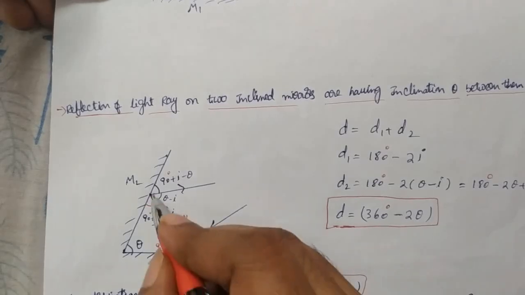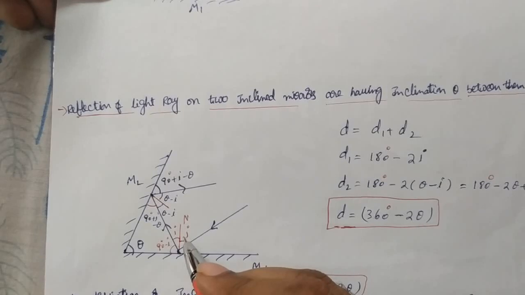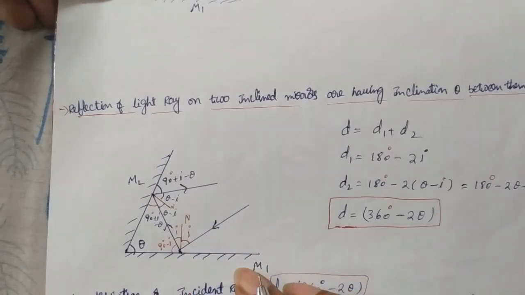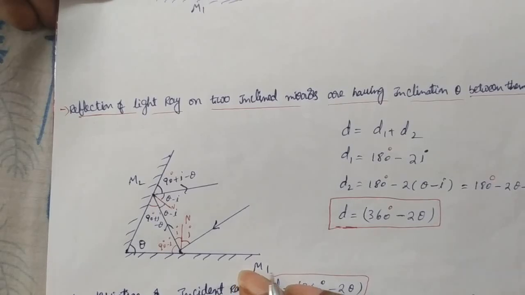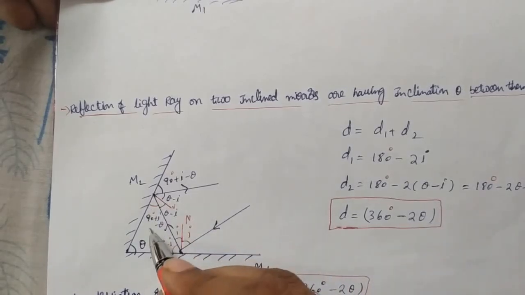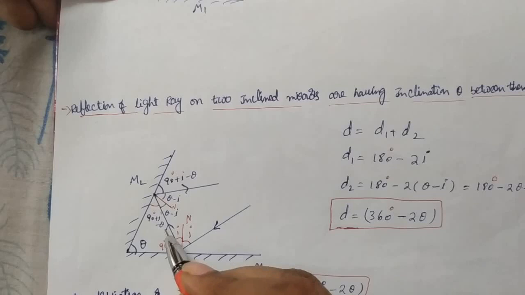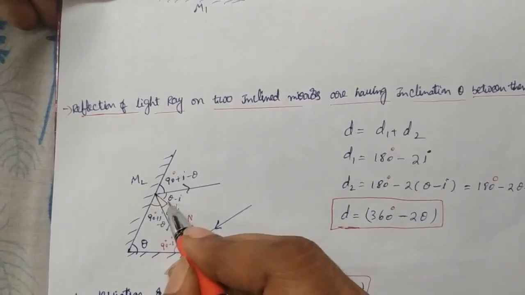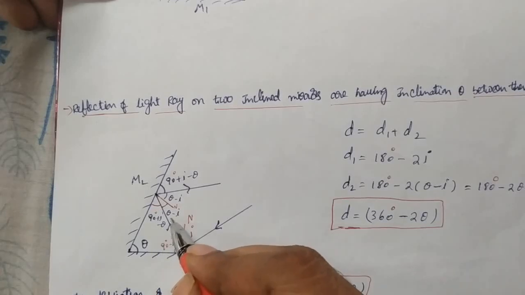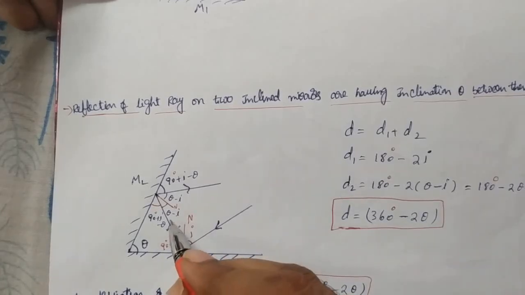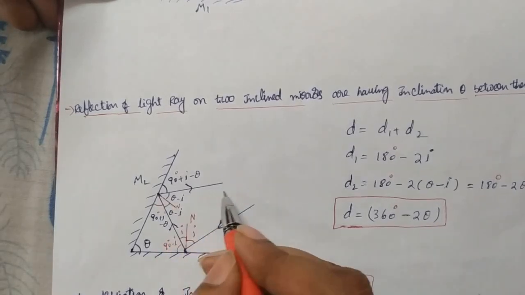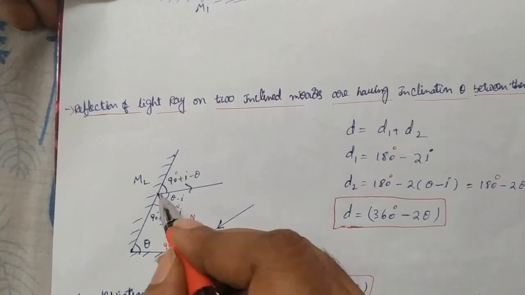Now this ray is incident on the second mirror, and the angle of incidence should be taken with respect to the normal only. This angle we know is 90 plus I minus theta, and the total angle is 90. If we do 90 minus this, we get theta minus I. So the new angle of incidence on the second surface is theta minus I. Of course, it will be reflected back with the same angle.